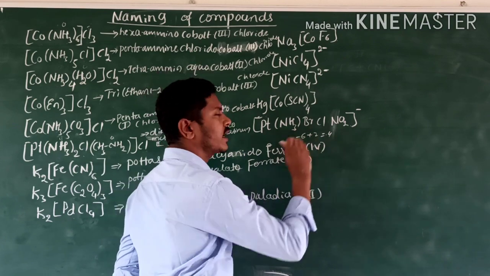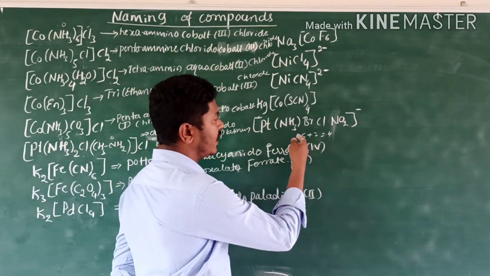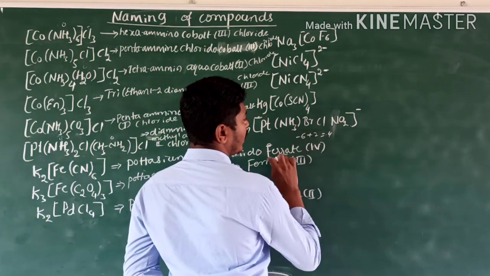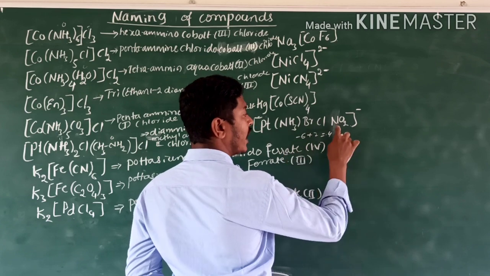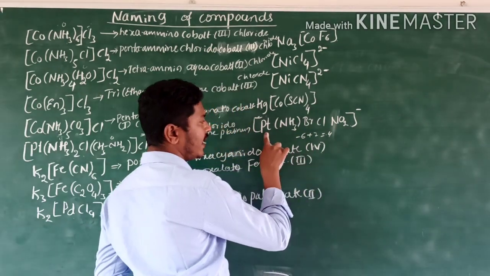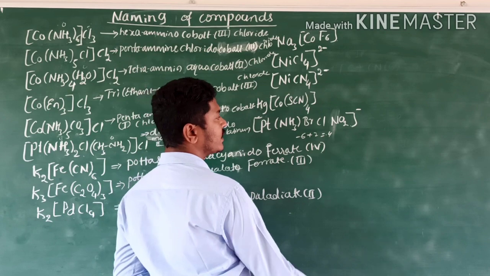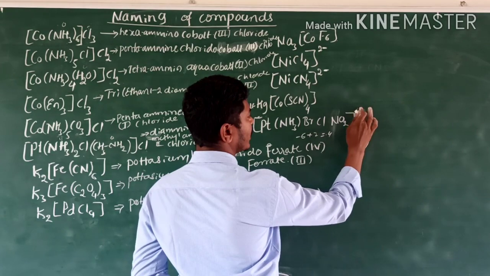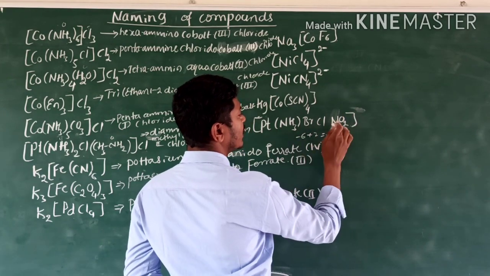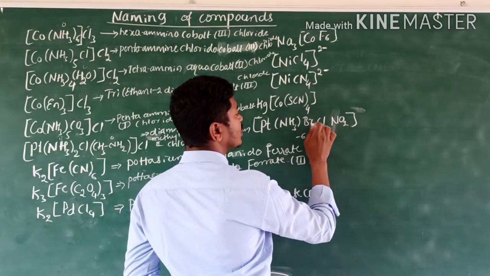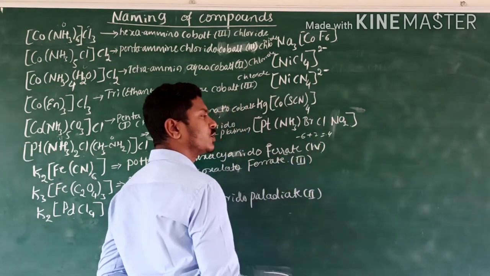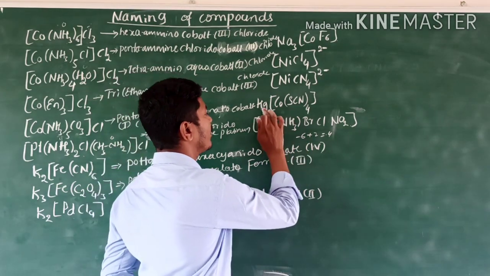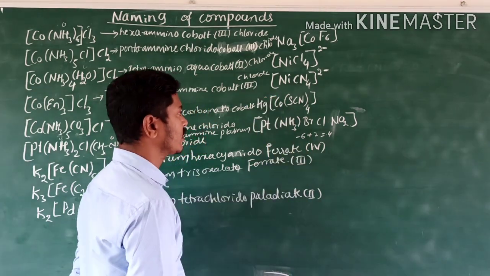Here more ligands are there, write the ligands in alphabetical order. I am directly telling you: amino, bromido, chlorido, nitrito-N, platinate. Here a minus 1 charge is there. It is also neutral, there is no negative charge. These two have charges. Platinate 2 ions. Platinate oxidation state is 2. For this, mercury is a plus 1 oxidation state here.